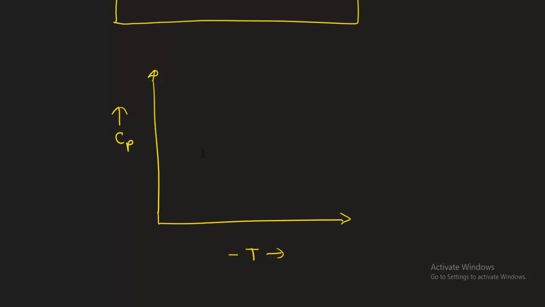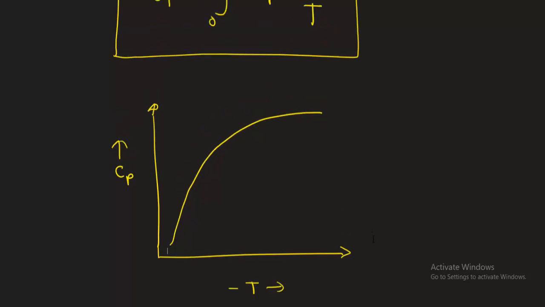So when I increase the temperature, atoms or molecules absorb the heat, or we can say the specific heat is increasing, and so the graph looks like this. This is the variation of heat capacity versus temperature for the third law of thermodynamics.